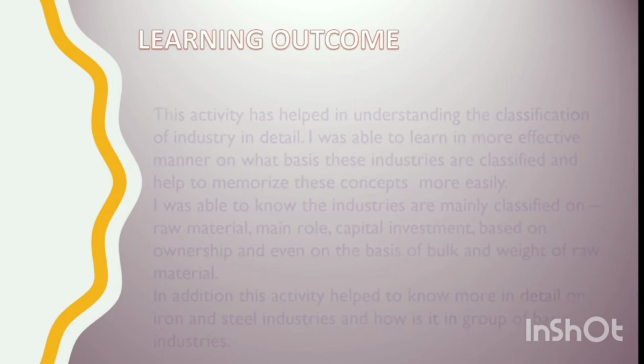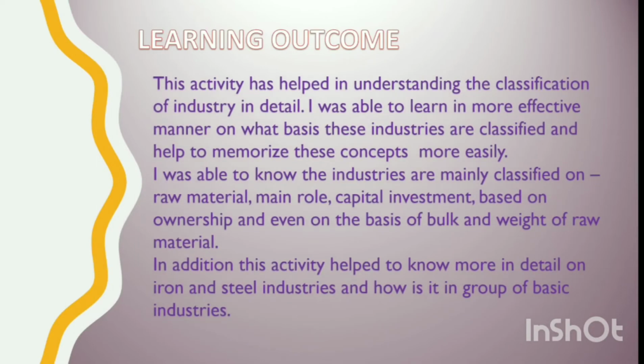Learning outcome. This activity has helped me in understanding the classification of industry in detail. I was able to learn in a more effective manner on what basis these industries are classified and it helped me memorize these concepts more easily. I was able to know the industries are mainly classified on the basis of raw material, main role, capital investment, ownership, and even on the basis of bulk and weight of the raw material. In addition, this activity helped me to know more in detail about iron and steel industries and how they are in the group of basic industries.